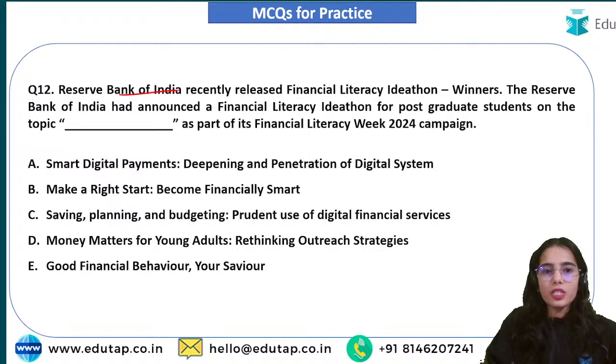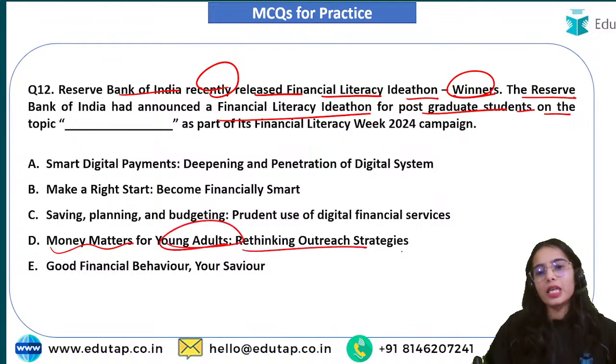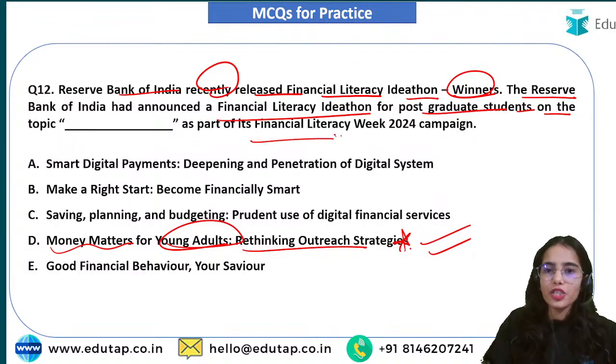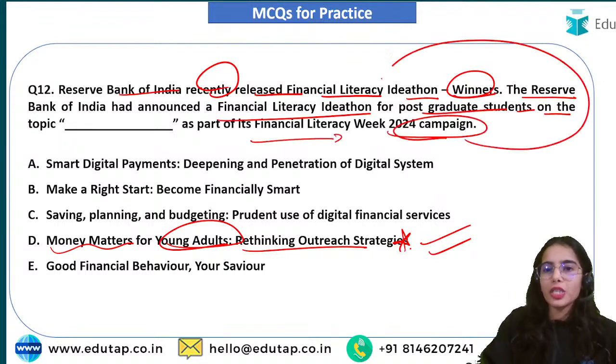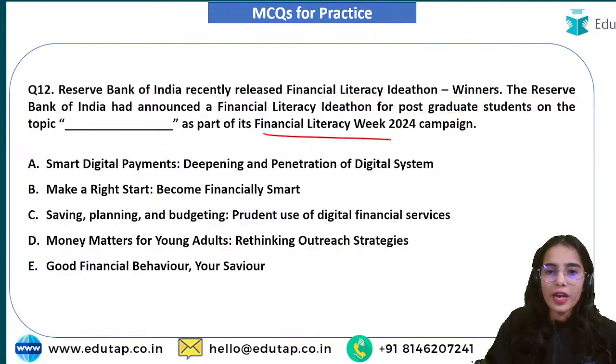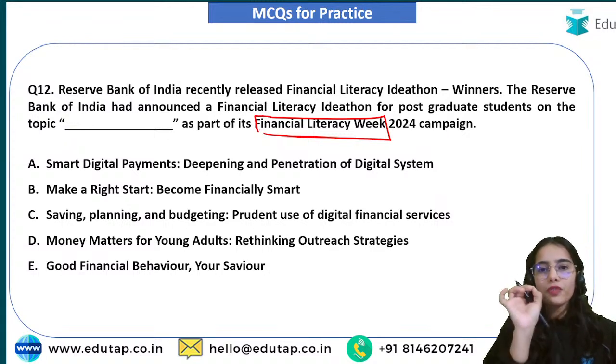So Reserve Bank of India recently released the Financial Literacy Ideathon winners. The Reserve Bank of India had announced the Financial Literacy Ideathon for postgraduate students on the topic Money Matters for Young Adults, Rethinking the Outreach Strategies. So yes, this is the correct title. As part of its Financial Literacy Week 2024 campaign, the Financial Literacy Ideathon was released, and this was the topic of the Ideathon. What was the theme of the Financial Literacy Week?